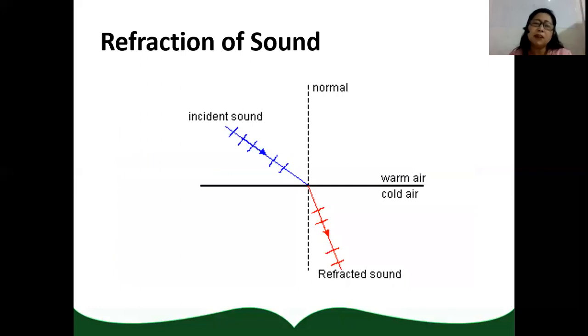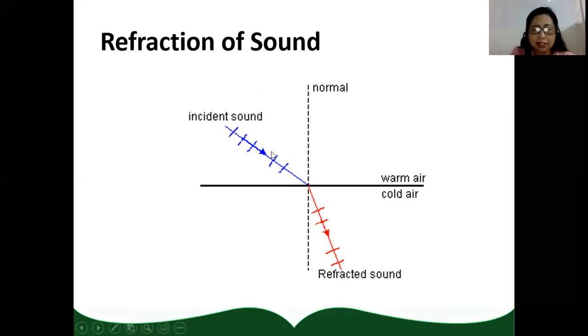So the previous slide can be answered through one property of light, one property of sound. Okay? And this property of sound is called refraction. When you were in grade 7, I introduced refraction and reflection. So refraction is the bending of sound. Refraction of sound is the bending of sound when sound enters the boundary between two media.